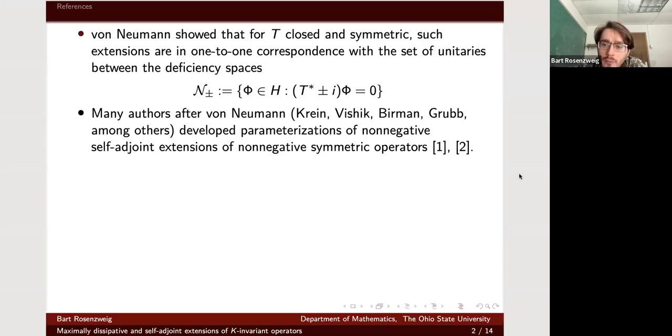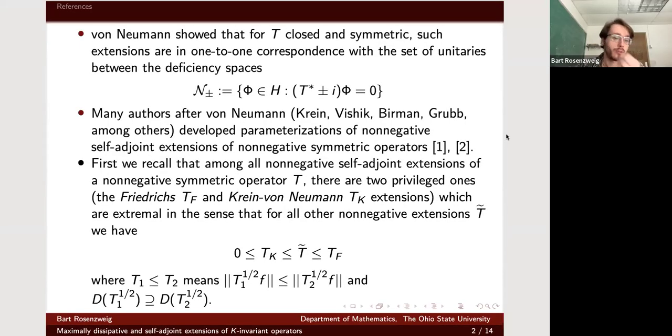After von Neumann, there are a lot of authors. Important names are Krein, Vishik, Birman, and Grubb, and many others, who studied this: let's say I'm given a closed symmetric operator, which is also non-negative. Can I understand self-adjoint extensions which are themselves non-negative, which preserve this property? And this is sort of the theme of the talk. We want to understand self-adjoint extensions that preserve a certain property of the symmetric operator.